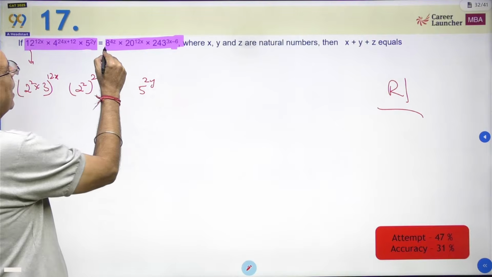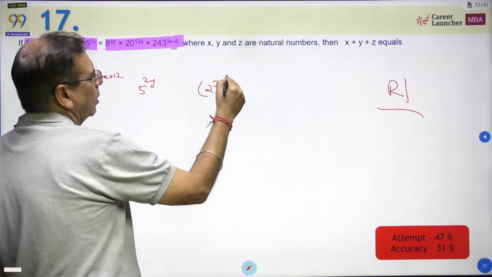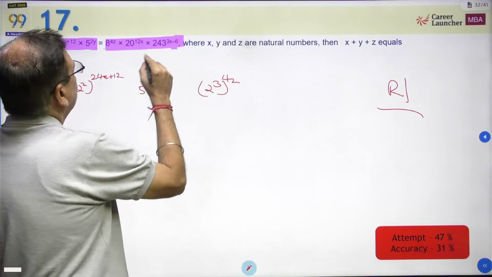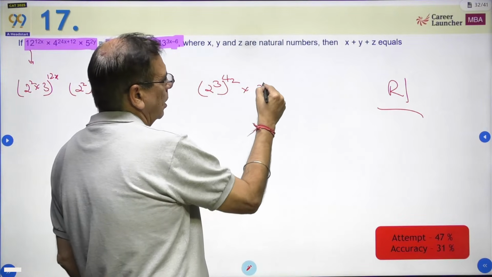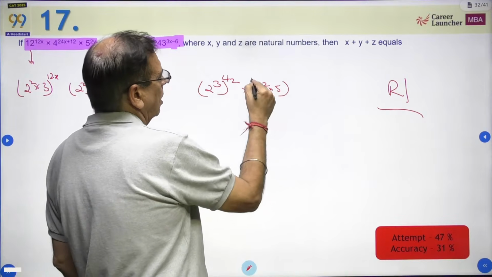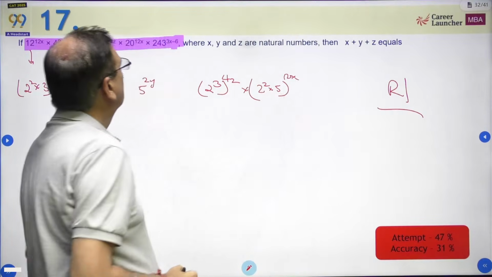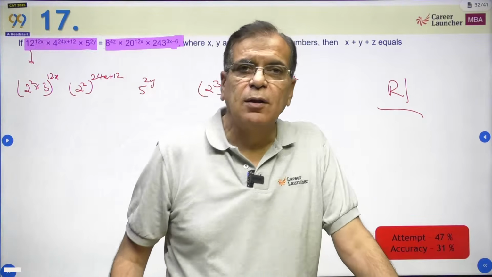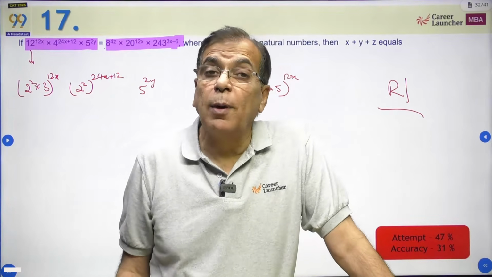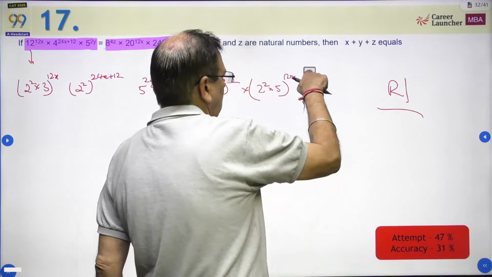And right hand side में क्या है? 8 to 8 is nothing but 2 cube. 20 is 4 into 5 or 2 square into 5 raised to power 12x. And 243 is 3 to power 5, 3 cube is 27, 3 to power 4 81, 3 to power 5 243. So this is okay. इसको ठीक कर दूं, गलती ना हो जाए.